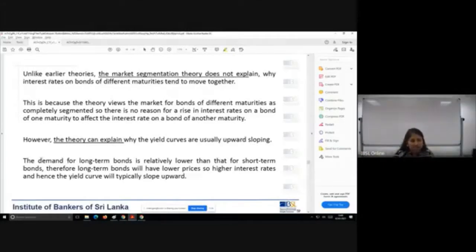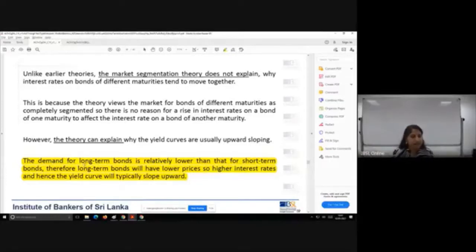Now, this is very, very important, because this way of justifying is specific to the market segmentation theory, not the other theories. So I want you to understand how market segmentation theory justifies the yield curve being upward sloping. They're saying, look here, long-term bonds are not much preferred by investors.